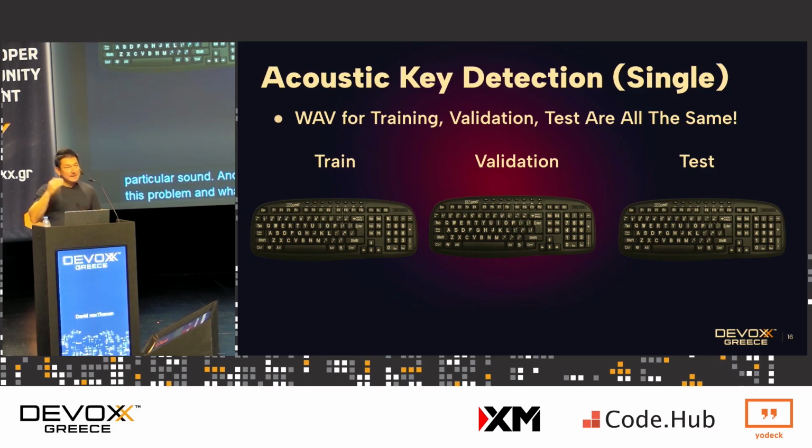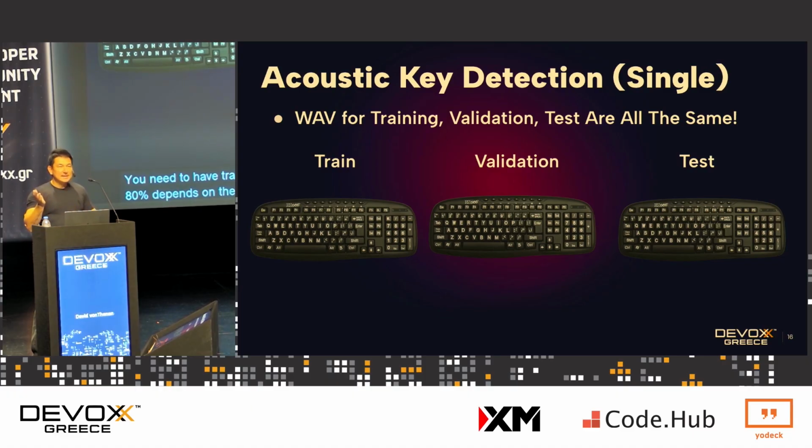So for that first data set, remember it was a single keyboard. And we're going to have multiple sounds for every key, A through Z, 0 through 9, space and enter, but we're only going to use a single keyboard. So that data set is multiple key presses for A, and we need to take all of the data and divide it. And this is typically done for every AI and ML problem. You need to have training data, which is the large majority of it, roughly 80%, depending on the problem. In this case, it's 80%.